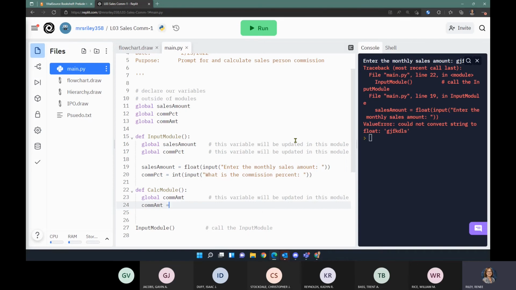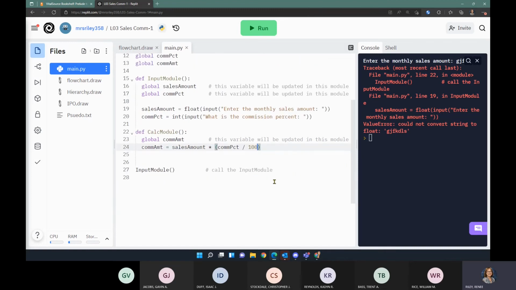My commission amount is equal to our sales amount times our commission percent divided by 100. That looks good. Now, we didn't have a lot of calculations in this program.